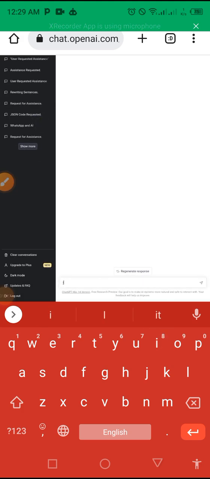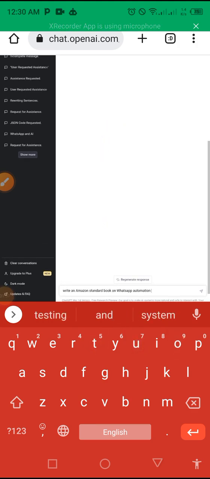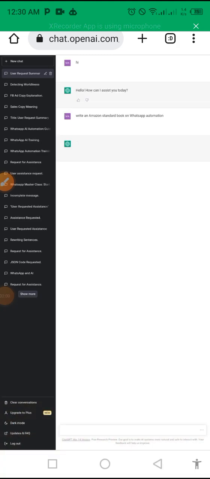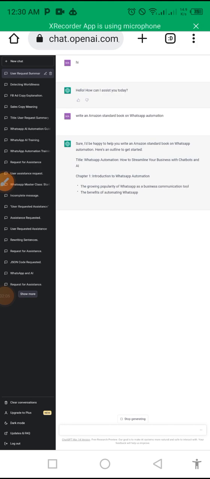Let me tell the bot to write an Amazon standard book on WhatsApp automation. So let's start from there. Let's see what it's going to say.